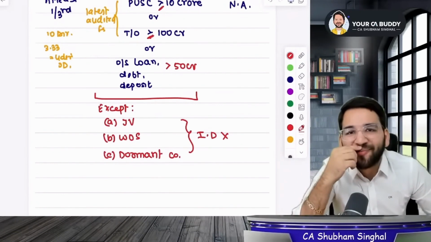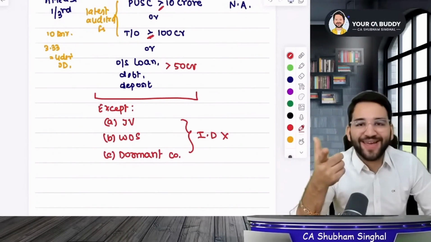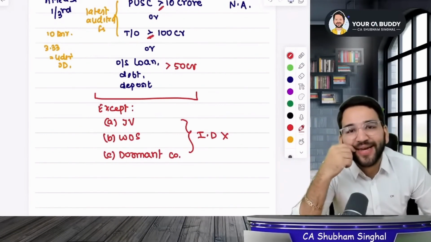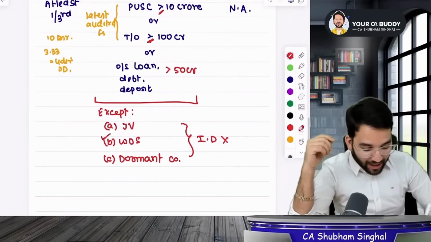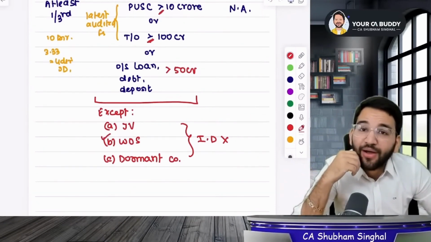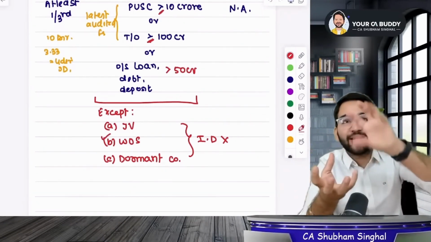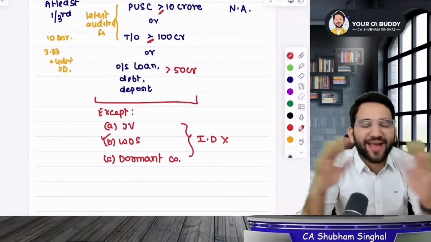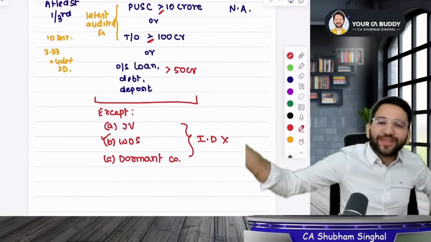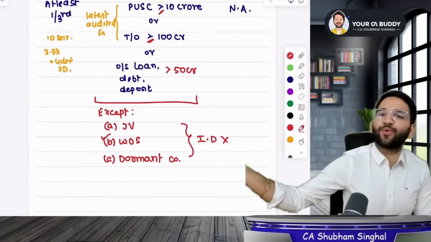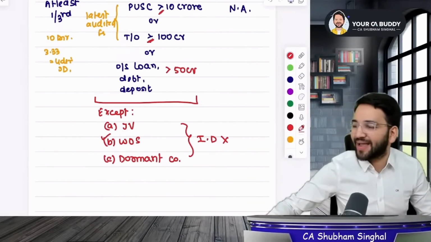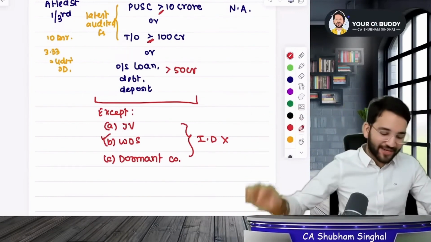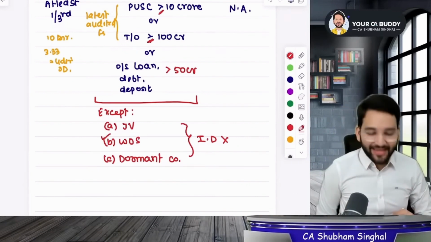But for listed companies, this question will have no point. Why? Because how can a joint venture be listed? Apart from that, how will a wholly owned subsidiary be listed? A wholly owned subsidiary means that one person holds all its shares. How will it be public or where will it be listed? So these companies are not listed at all, and such a question does not arise. Keep in mind that these provisions are not applicable to them. Is that understood to everyone?